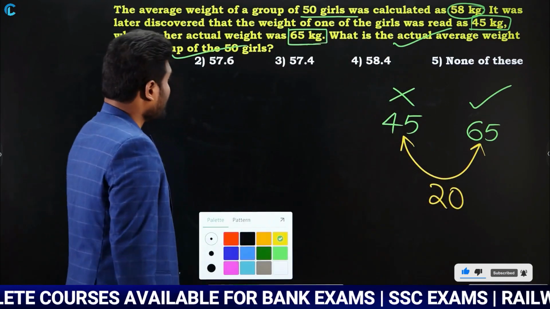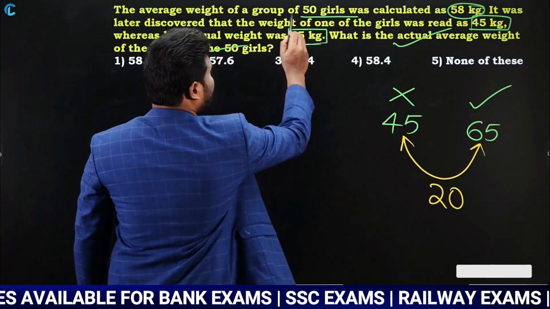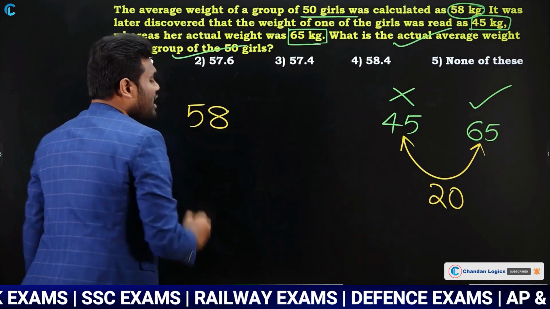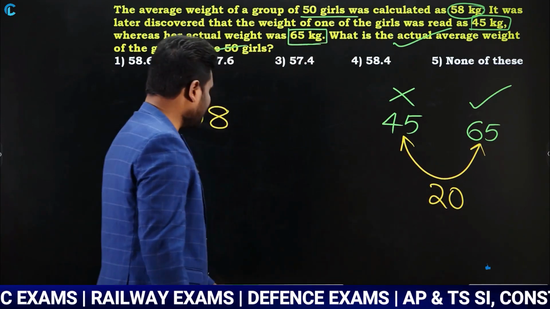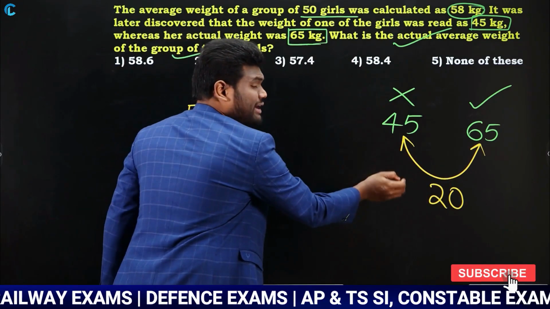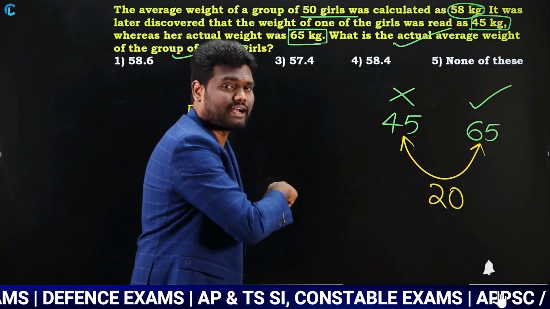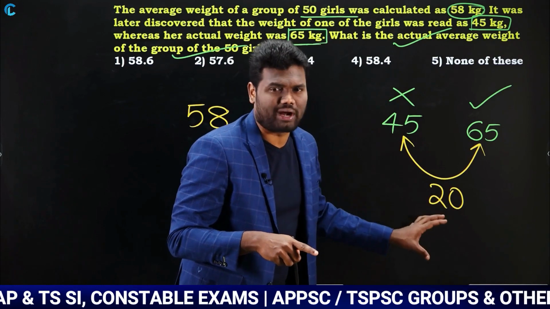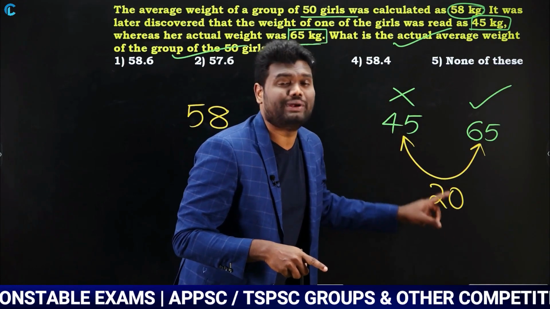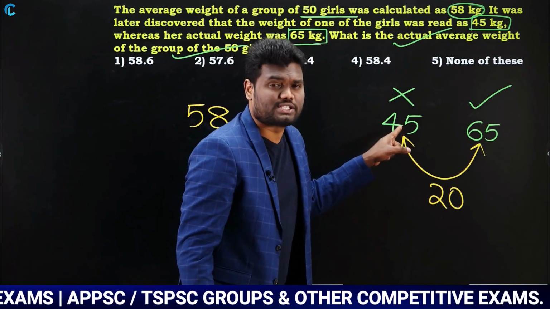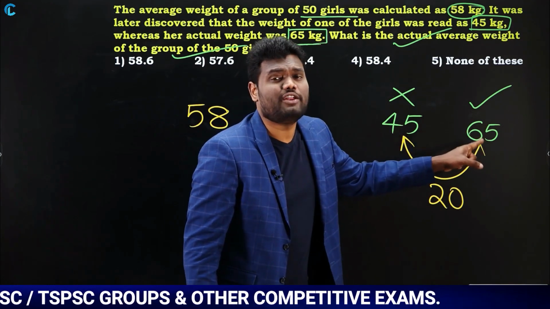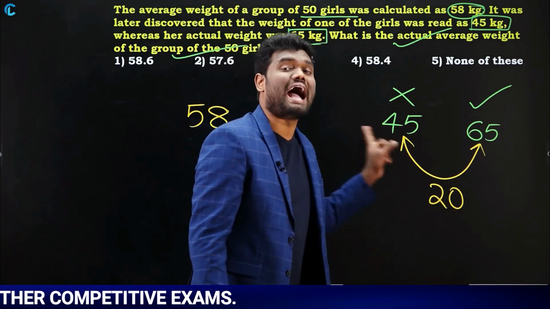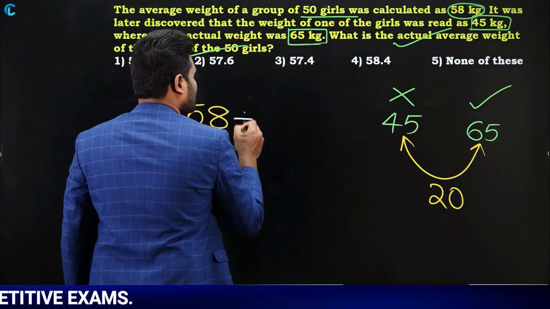Now if you look at the question, the average weight of 50 girls is 58. Now your difference is 20. As the difference is 20, you need to either add or subtract. What I told is, if the wrong value is more, you need to subtract. If the wrong value is less, you need to add. Now look here, the wrong value is 45 and the correct value is 65, which means the wrong value is less. As the wrong value is less, I need to add it. So plus 20.